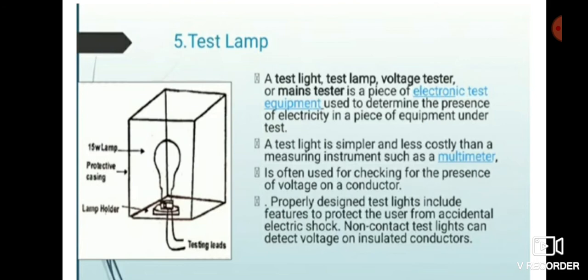If there is an open circuit, the lamp will not glow. It glows dim if there is a short circuit, whereas it glows bright in case of continuity of the circuit. If you are trying to diagnose and troubleshoot an electric problem, sometimes a test lamp can help you rule out a possible cause much more quickly than a digital multimeter. Advantages: it is simpler, less costly, quick and versatile.